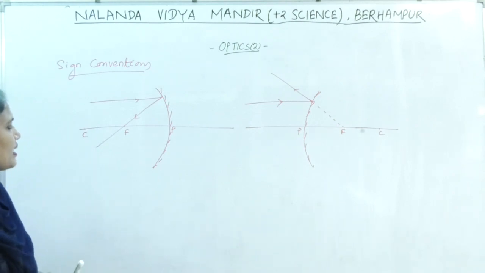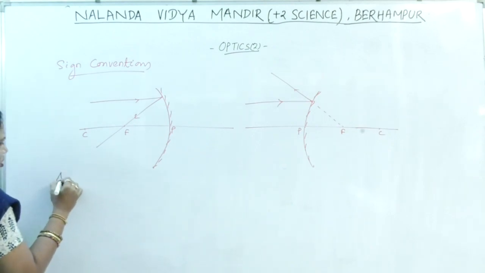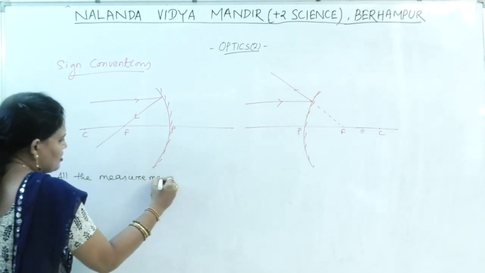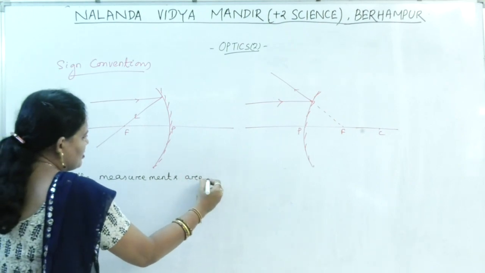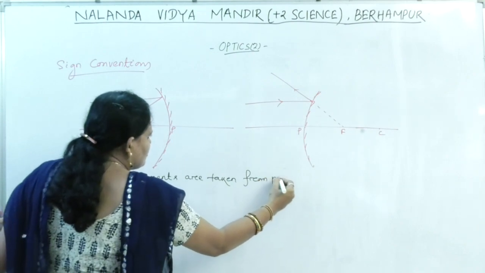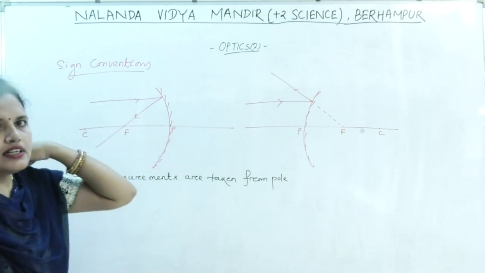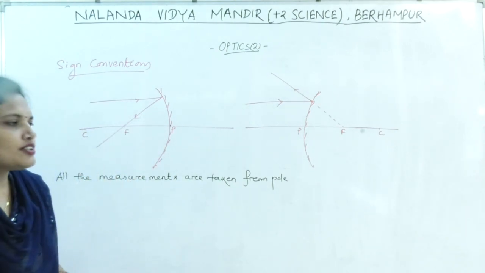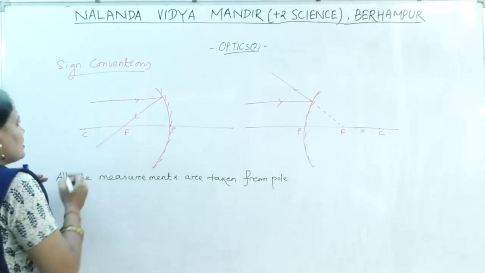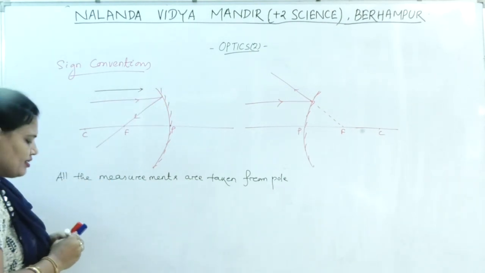Right? So what is the sign convention? Every measurement is taken from the pole. All the measurements are taken from the pole. So pole is considered as the origin of our measurement system. So P is taken as the origin. The incident ray, this is the direction of the incident ray of light.